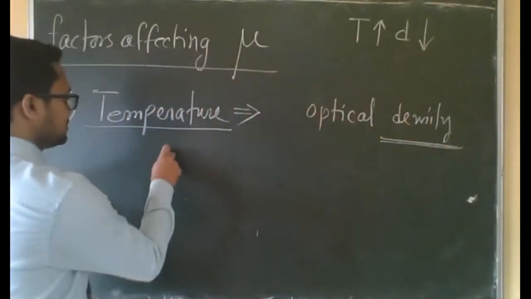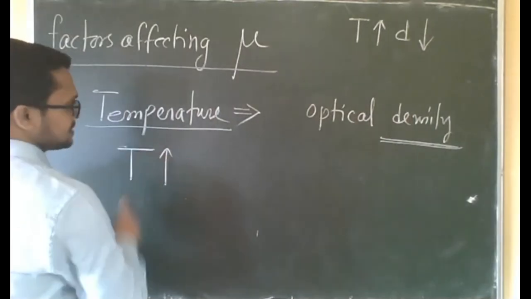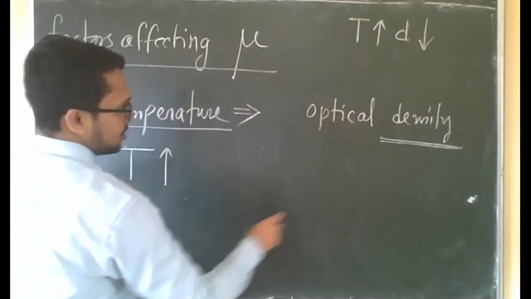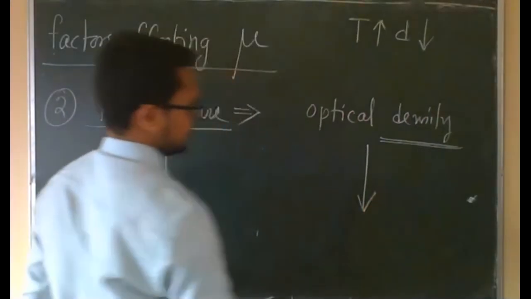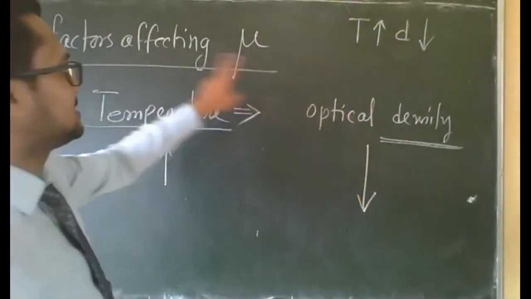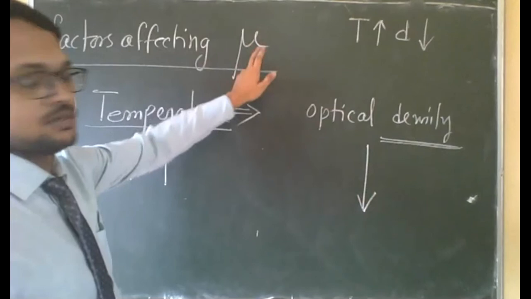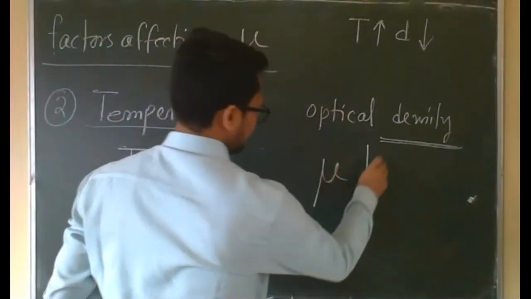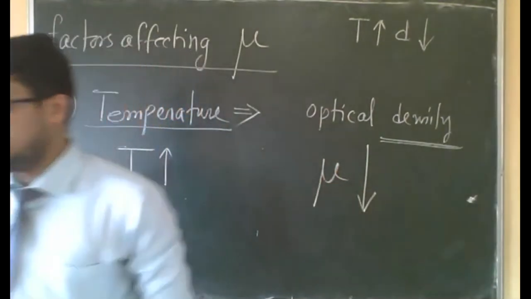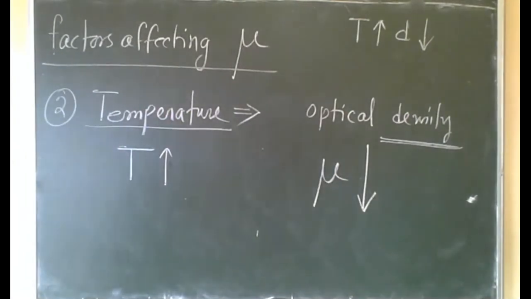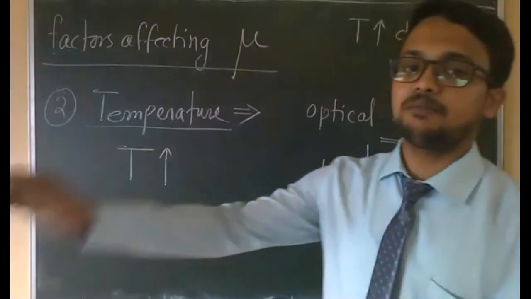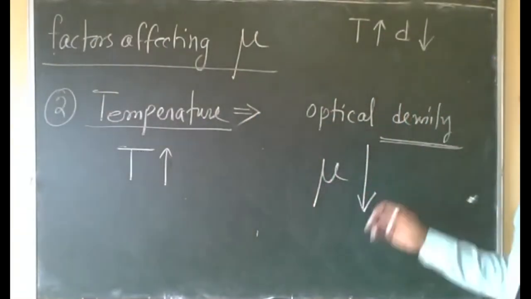Here also, if temperature increases, optical density will decrease, and optical density tells us about the value of mu. So if temperature increases, mu will decrease.